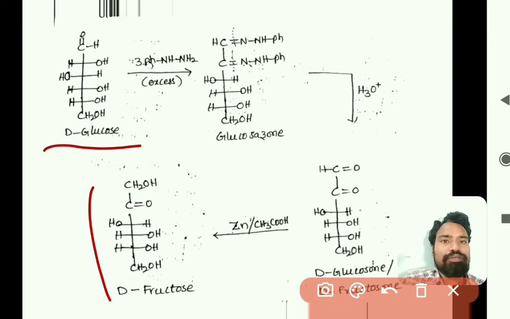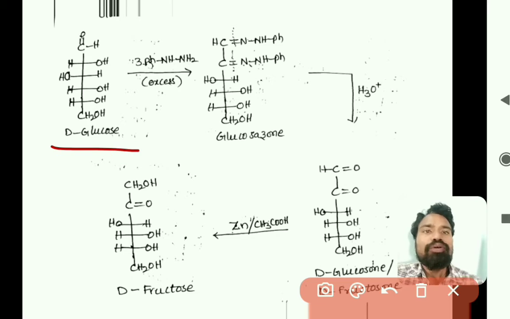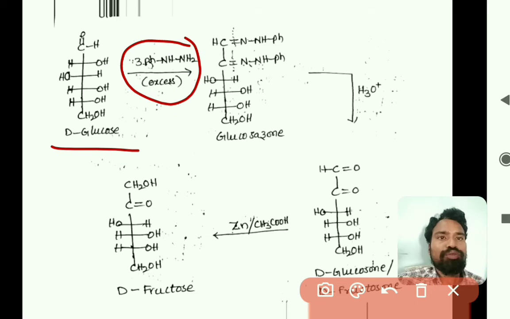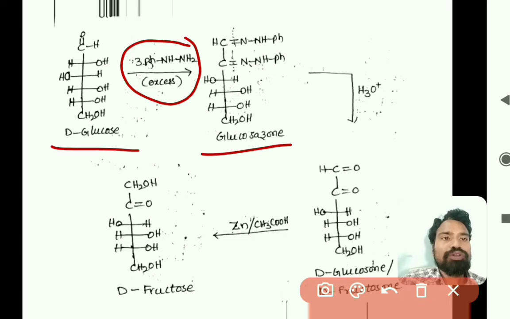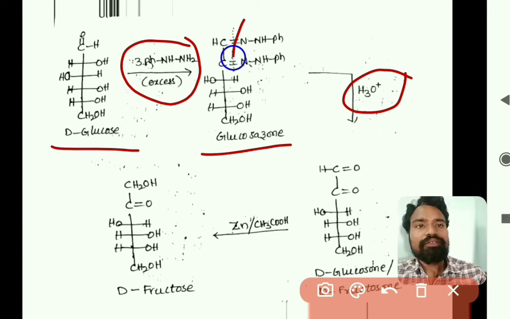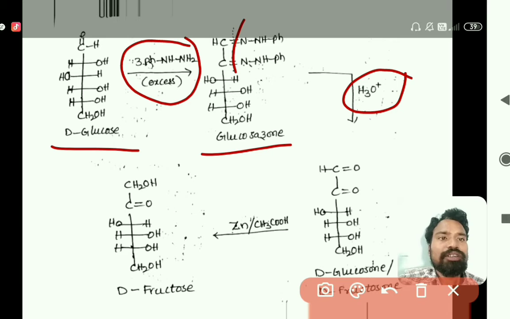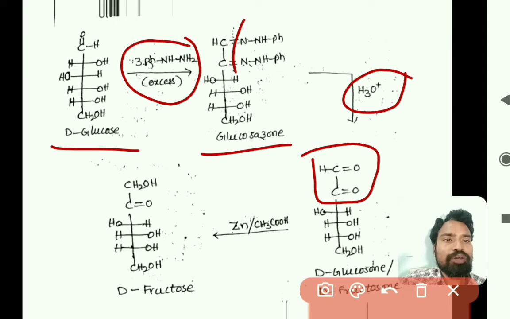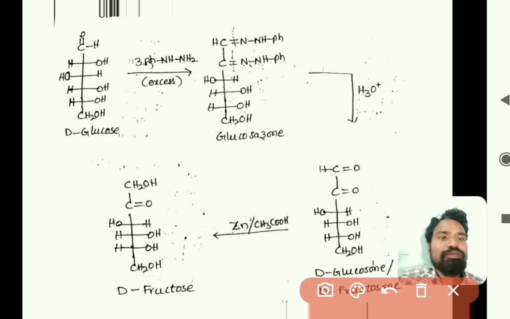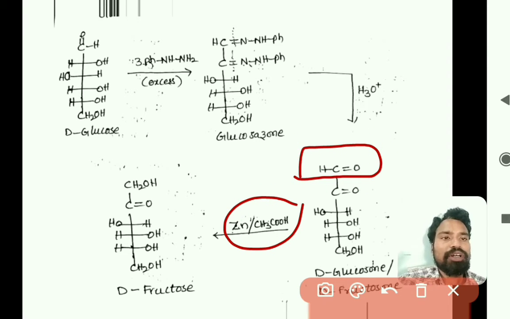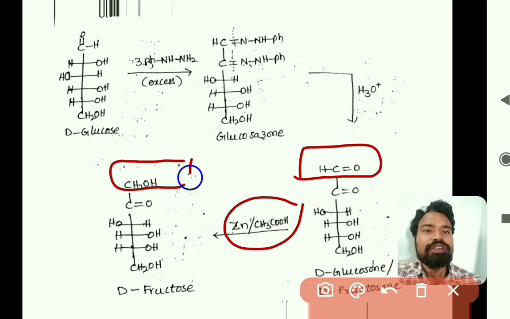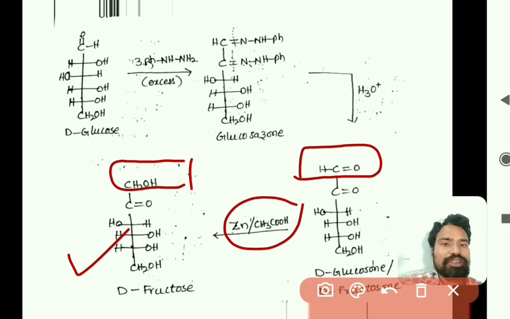So this is the conversion of aldohexose to ketohexose. D-glucose is initially treated with excess amount of phenylhydrazine, it forms glucosazone, then it undergoes hydrolysis. Because of that, these bonds break, right? So those two become CHO and CO, and then we reduce with zinc and acetic acid. Zinc and acetic acid reduces only the first carbon aldehyde, so that aldehyde is converted to CH2OH, then we will be getting fructose. So this is the conversion of D-glucose to D-fructose, nothing but aldohexose to ketohexose.